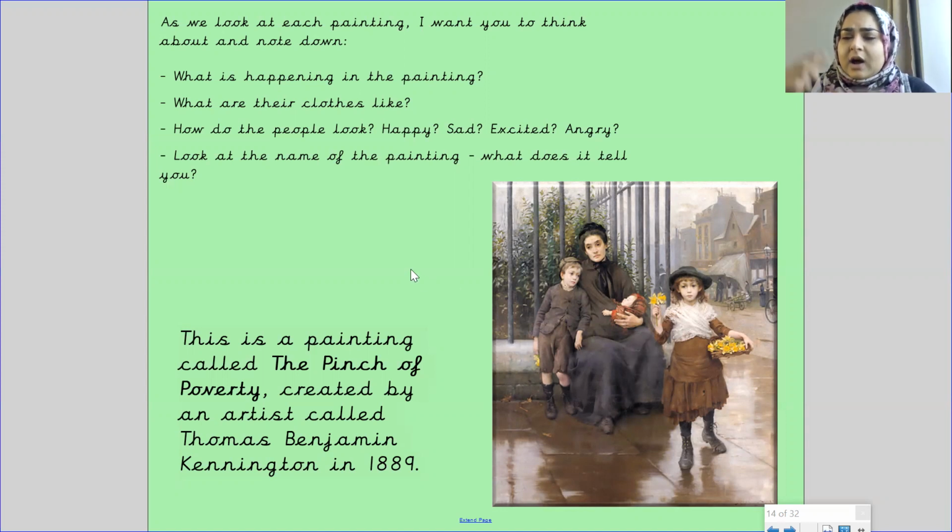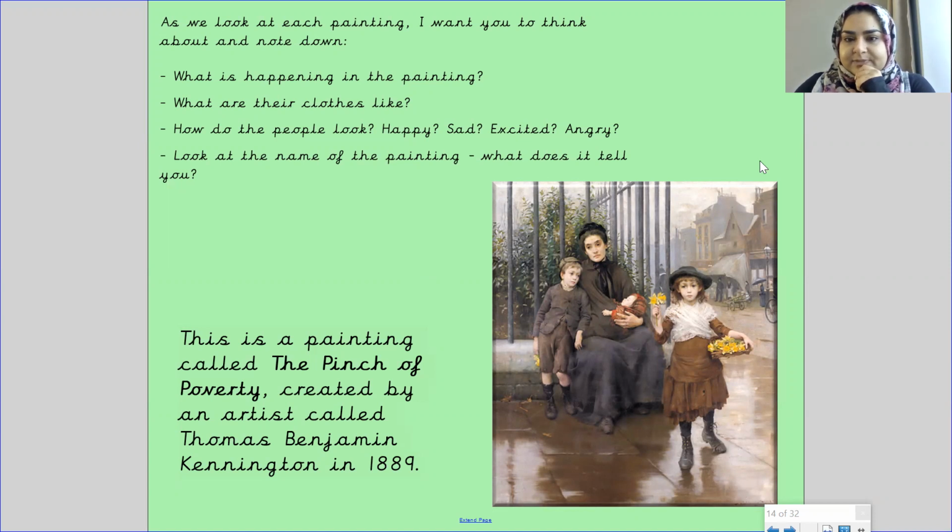Okay, so now I want you to have a good think. If they are poor and they're just about getting by, and their clothes and shoes look worn out and torn, how do you think their house might be? What kind of house or home do you think they live in? Do you think it might be as comfortable as ours? Like, how do you think they live? Okay, if you can just have a good think about that and note that down if you'd like to.